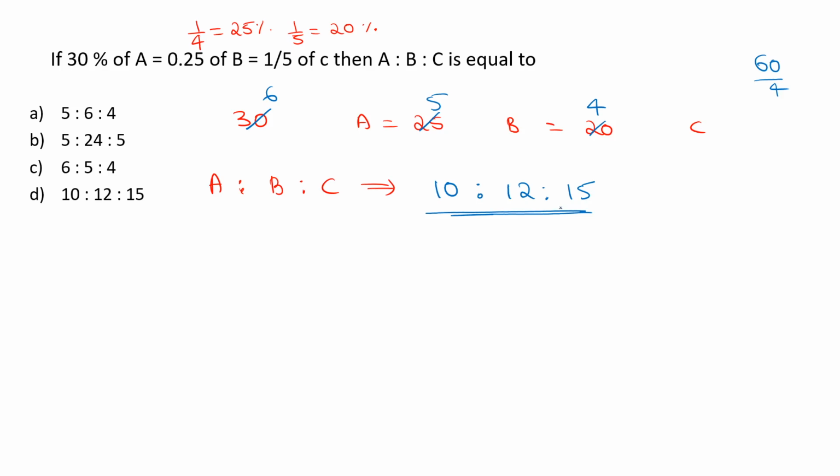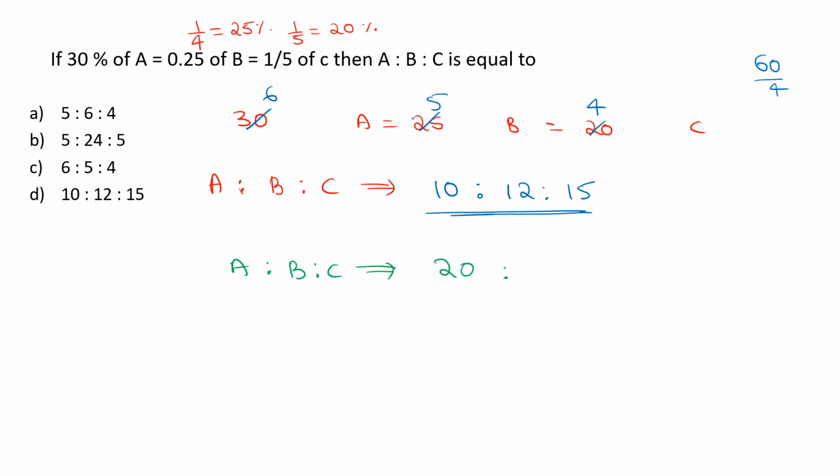In the previous videos of ratio and proportion, we discussed a method to get the ratio of A is to B is to C when the relation is like 6A equal to 5B equal to 4C. Another alternate way is to get the value of A by multiplying the coefficients of B and C, the other two factors. 5 4s are 20.